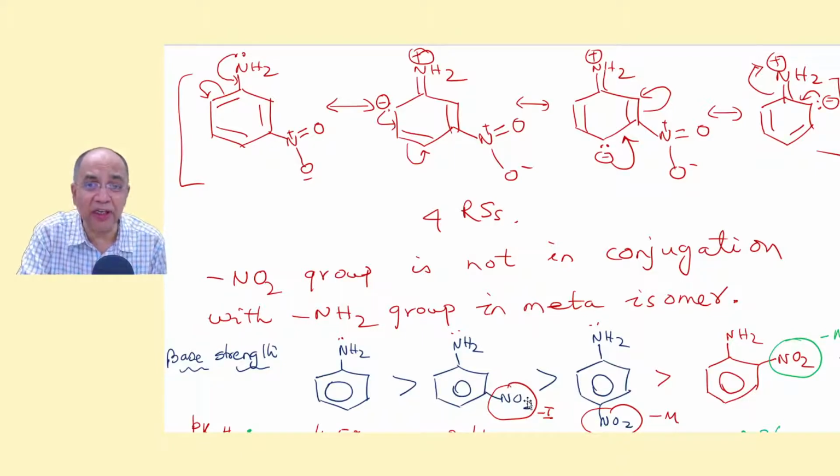Once you introduce nitro, the base strength is reduced nearly 100 times. And another 100 times if it is placed on the para position. Here minus M resonance comes into the picture. Here minus I comes into the picture. This is minus M. And here still 100 times, because in addition to the minus M, you have minus I.